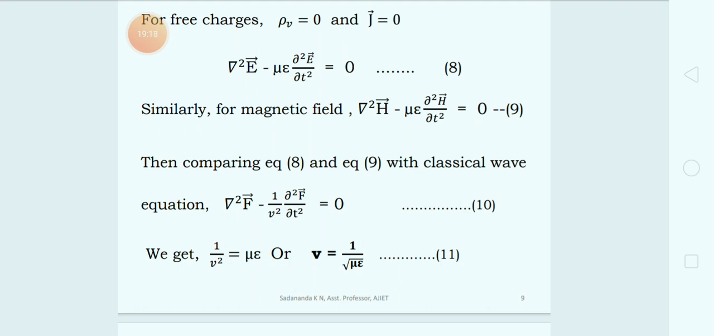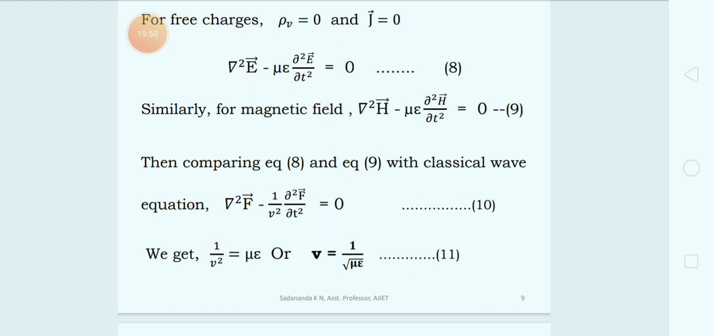So in a similar way we can write the expression for the magnetic field. Actually, equation number 8 represents the wave equation in terms of the electric field. Similarly, we can write the equation in terms of the magnetic field by similar procedures. Therefore, that equation is gradient square H minus mu epsilon dou square by dou t square of vector H, that is equal to 0. Call this equation number 9.